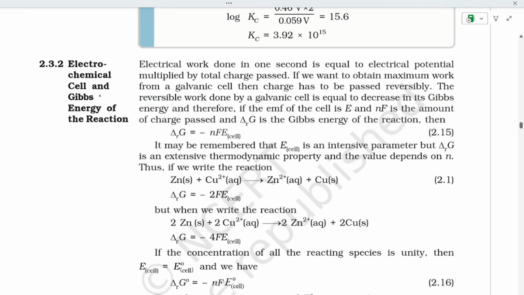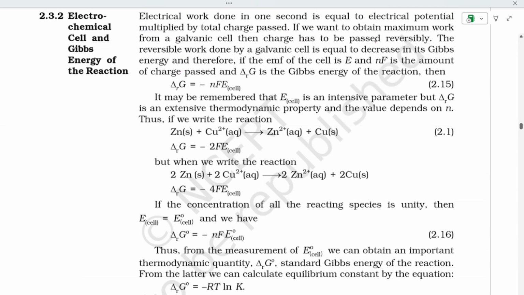Electrochemical cells give the energy of the reaction. Electrical work in 1 second is equal to electrical potential multiplied by total charge passed. Now, to obtain maximum work from a galvanic cell, the charge has to be passed reversibly. The reversible work done by a galvanic cell is equal to the decrease in its Gibbs energy.